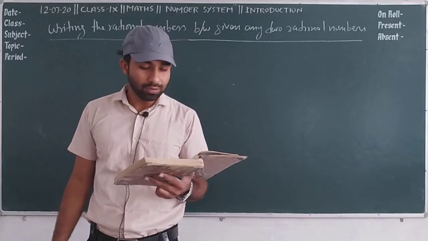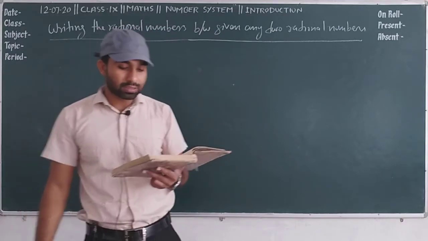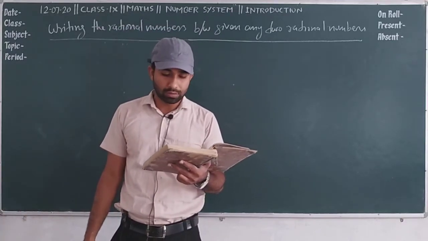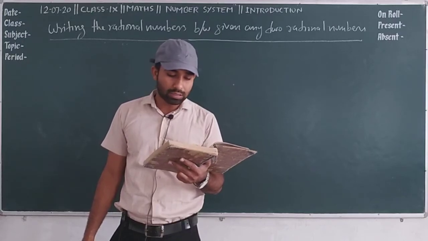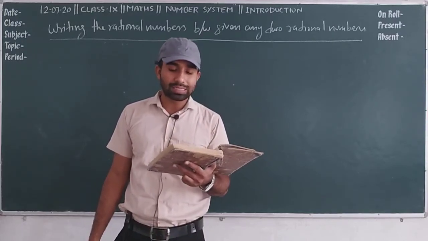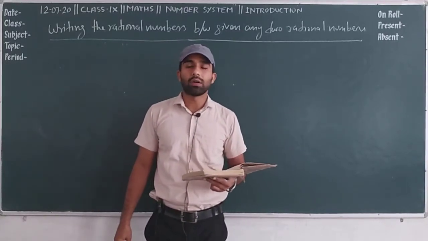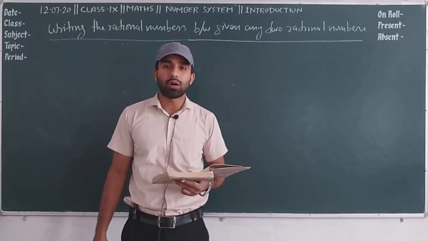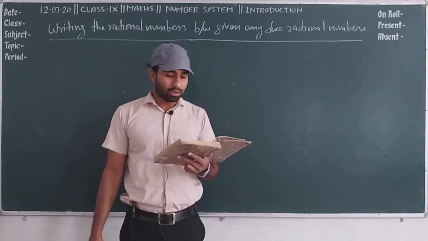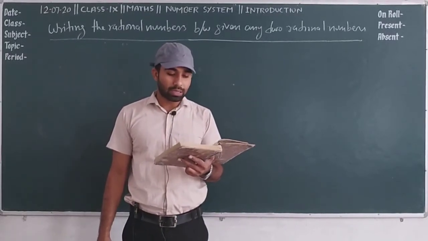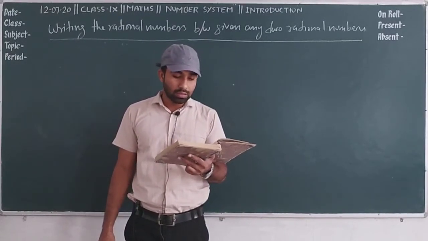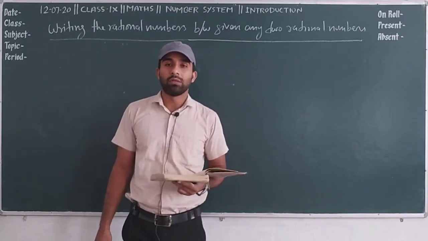Question number 4, state whether the following statements are true or false, and give reason for your answer. Every natural number is a whole number. Yes, of course. Why? Because whole numbers are the collection of all natural numbers along with 0. Second part, every integer is a whole number.